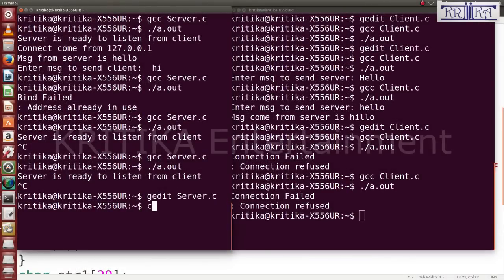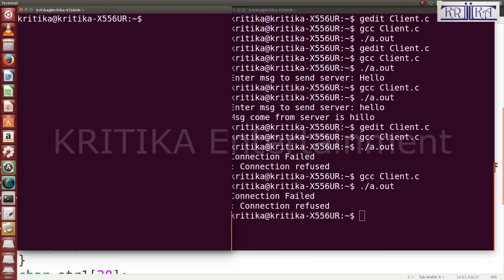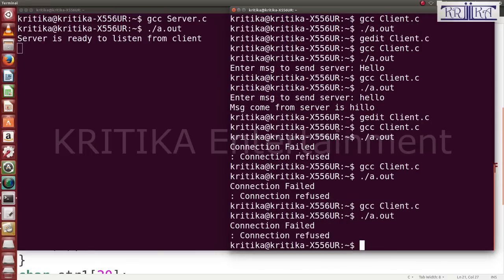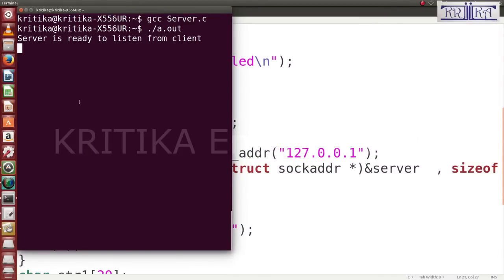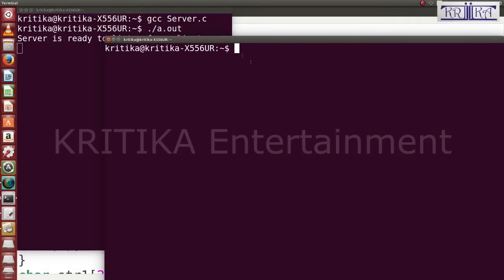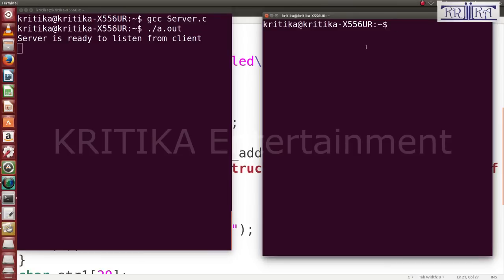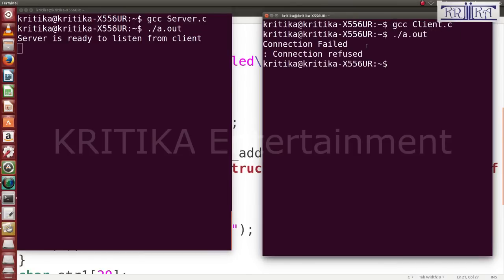Clear. Then here run the program. Connection failed, connection refused. So I will delete this terminal. Then again I will open a new terminal, and here I will go and run this. Connection failed and connection refused.